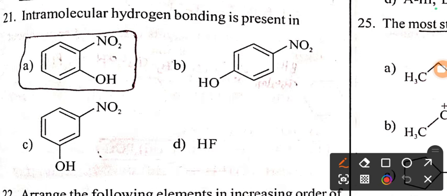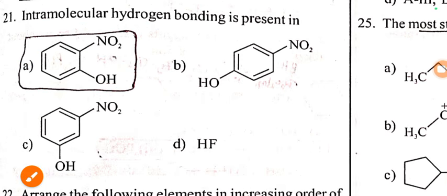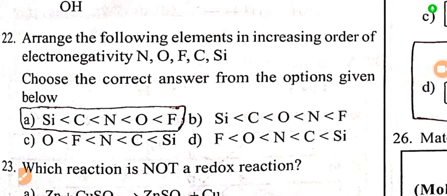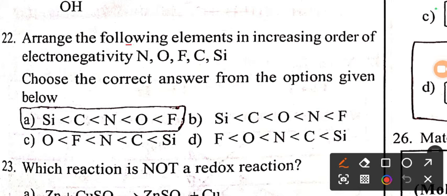The next question is from chemical bonding chapter. Intramolecular hydrogen bonding is present in which of the four options? Intramolecular hydrogen bonding we can find in orthonitrophenol. In this option A, we can find intramolecular hydrogen bonding. It is the most common question and an easy question. Next, let us go to the next question.